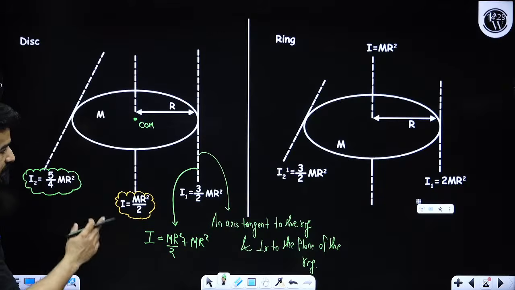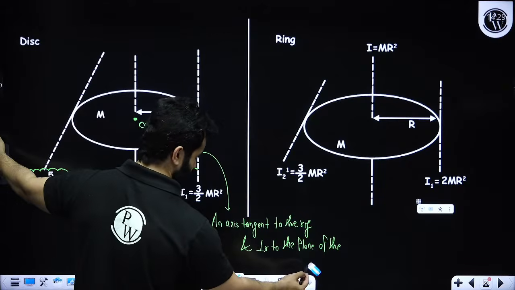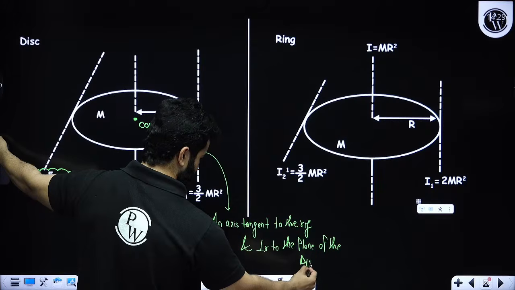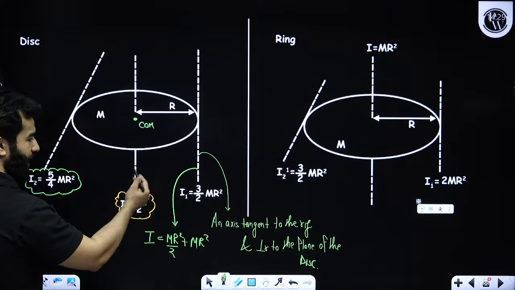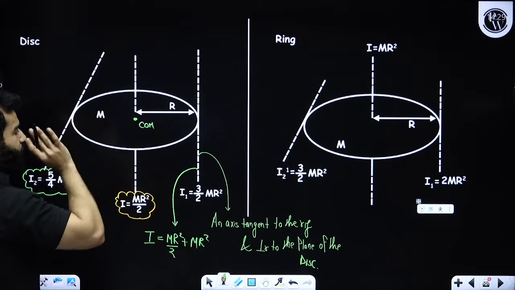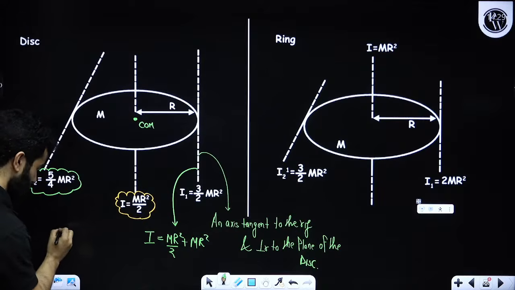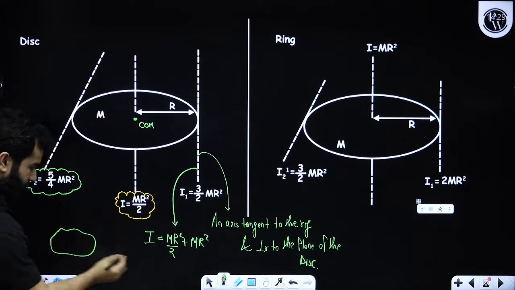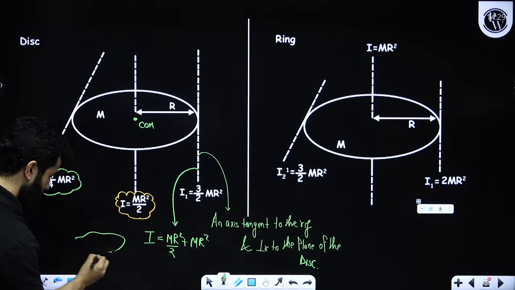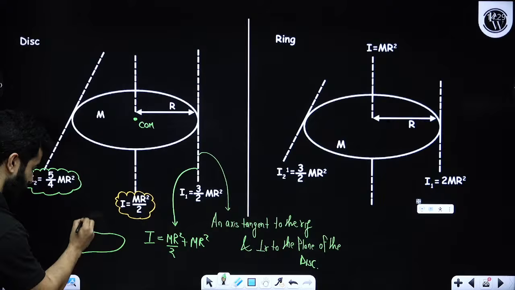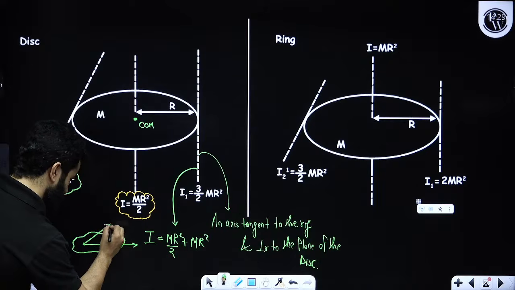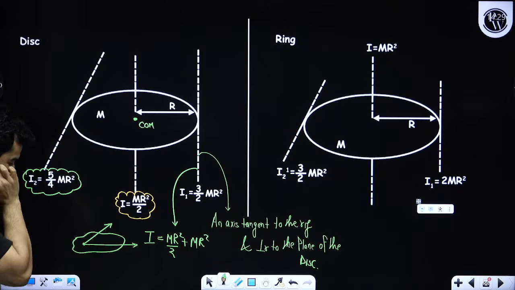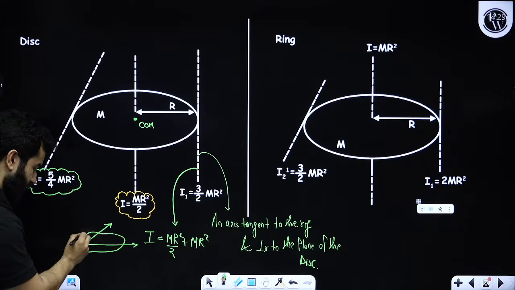By the way, this is the disk, that is the ring. Let me explain this also. See, this is the parallel axis theorem, and then there is another theorem, which is the perpendicular axis theorem. Suppose you have a planar body and you have two axes in the plane of this planar body, and then one axis which is perpendicular.